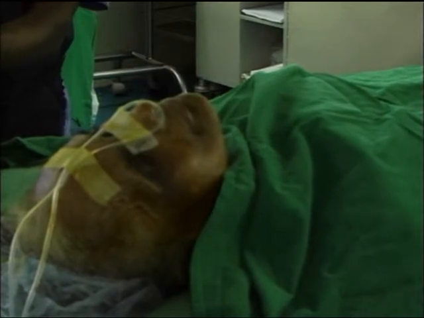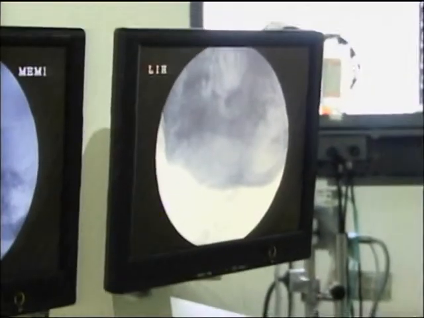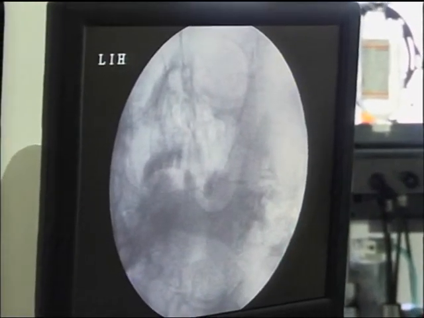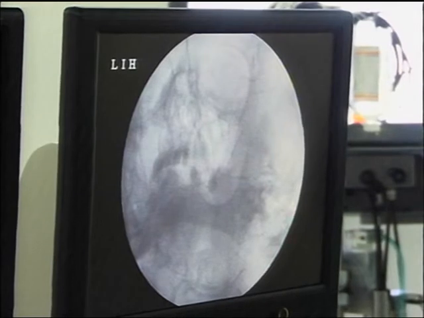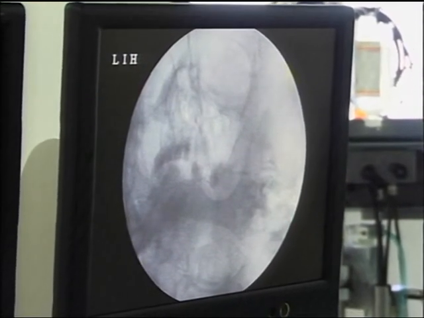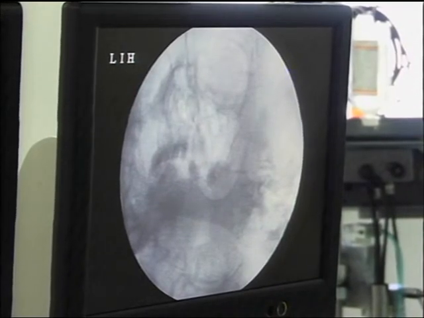Okay, we'll take the first AP view. See the orbit, nasal cavity, maxilla, mandible. Yeah, that's right. In fact, we are seeing oval right in the center. I never wanted to show you straight, but it's straight looking at me. I'll show you where exactly it is.